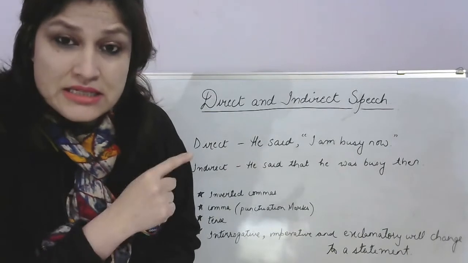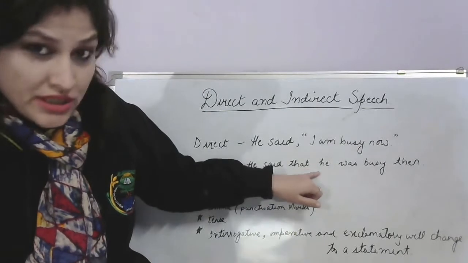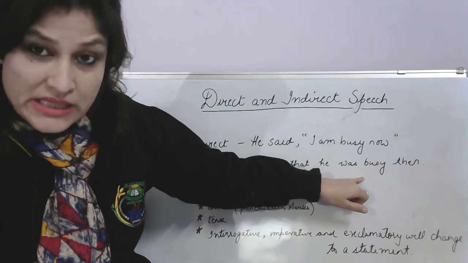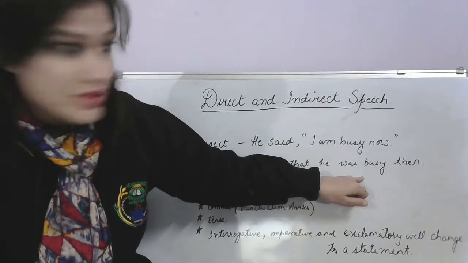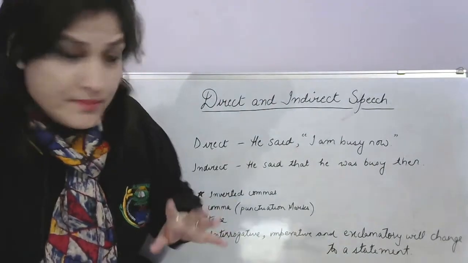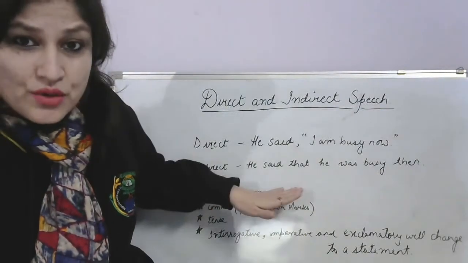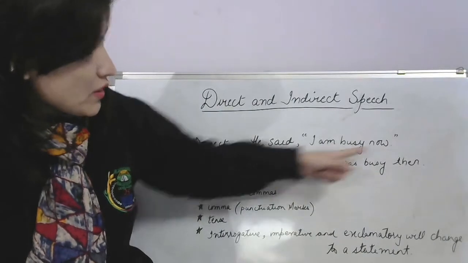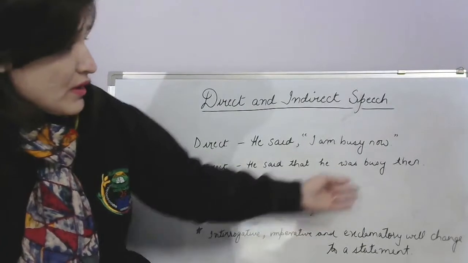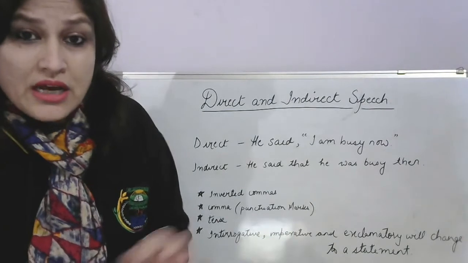So, he said that he. See here, comma, that. I will change to he. Am busy, was busy. You will take care of the tenses as well. There's a whole table and I'll help you with that. Now we'll change to then. At that time, not now. Okay. So direct is here and this is your indirect speech. So this is how you'll be changing it. First, you've removed all the punctuation marks. You've changed the tense and then of course, you have changed the time as well. So please understand that.